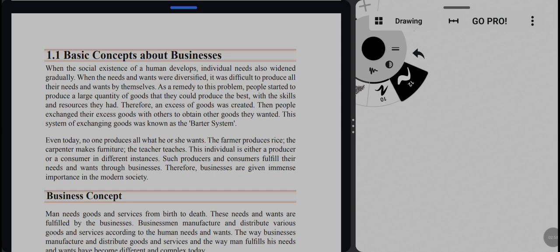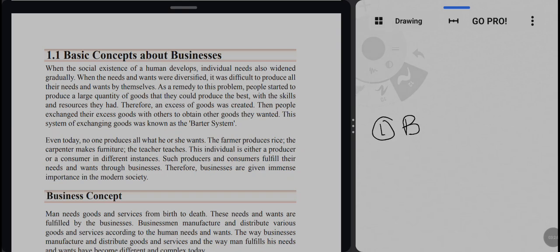So he gives the excess rice to a carpenter, and the carpenter gives furniture to him. This exchange of goods is known as the barter system.